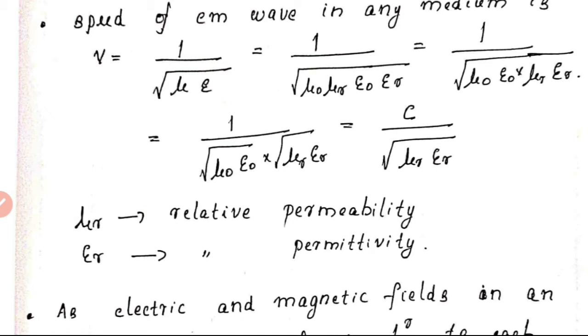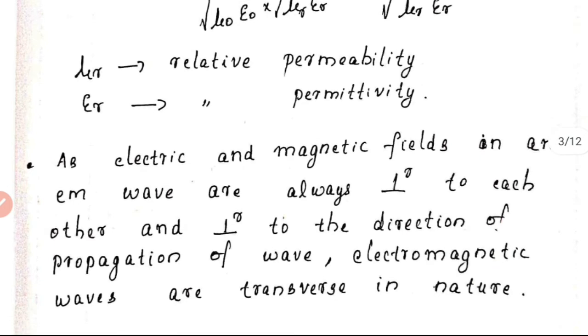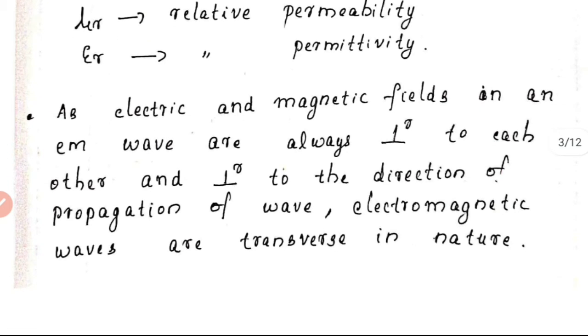Now we can rewrite mu and epsilon from the topics which we learned in previous chapters. We know mu is equal to mu 0 mu r and epsilon is equal to epsilon 0 epsilon r, where mu r is the relative permeability and epsilon r is the relative permittivity of the medium which we are considering. So the equation changes to c by root mu r epsilon r. That means v is equal to c divided by root mu r epsilon r, where mu r is the relative permeability and epsilon r is the relative permittivity.